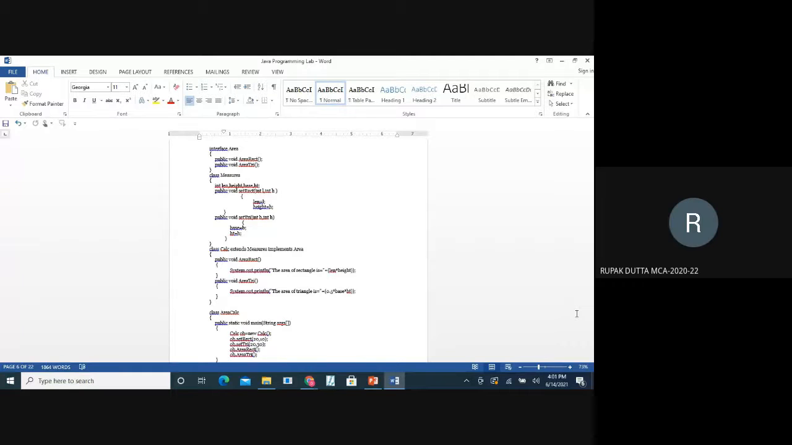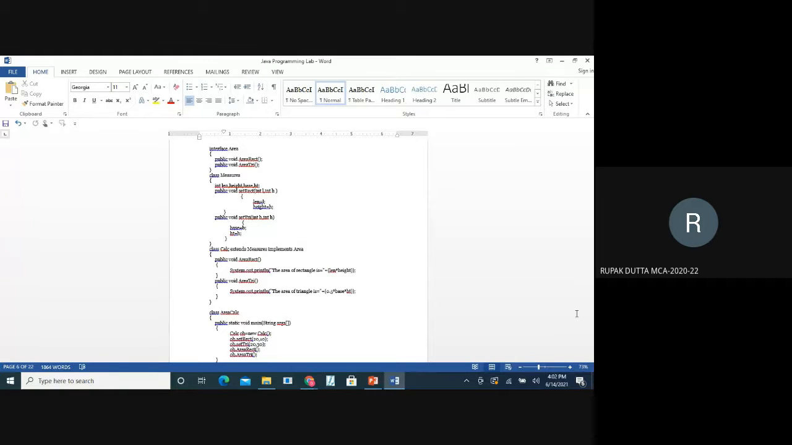So the program starts with the interface. An interface is like creating an abstract class. So it defines the abstraction. We're creating just the methods here, not exactly the methods, just defining them: public void area of rectangle and area of triangle. So we're creating the abstraction.